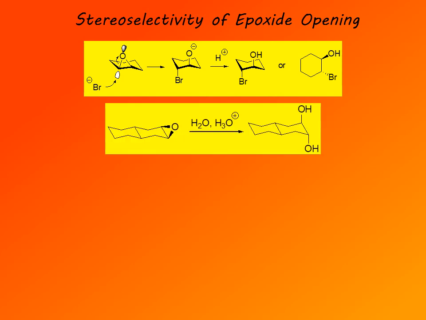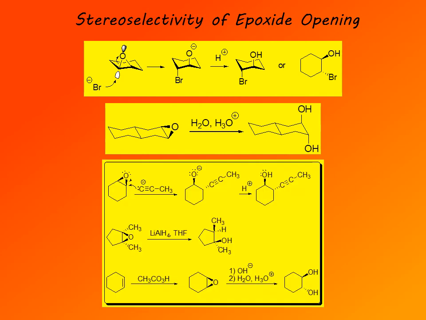But sometimes ring flip is not possible, and that's, for example, the case of trans-decalin. Trans-decalin involves two fused six-membered rings. They are fused in trans stereochemistry, and so ring flip is not possible. That fusion prevents ring flip. So then, if the epoxide ring is also fused to a decalin system, ring opening results in a trans-diaxial product, which remains in diaxial conformation simply because it cannot flip into diequatorial.